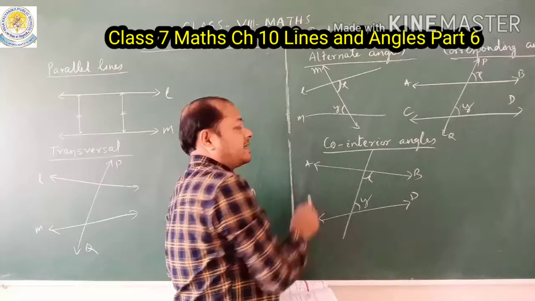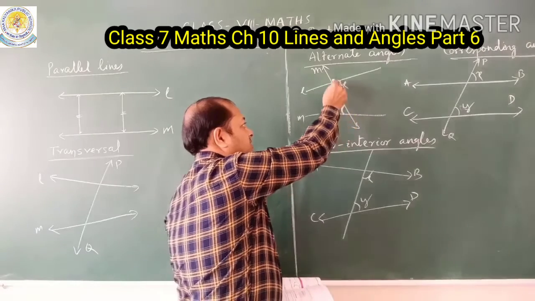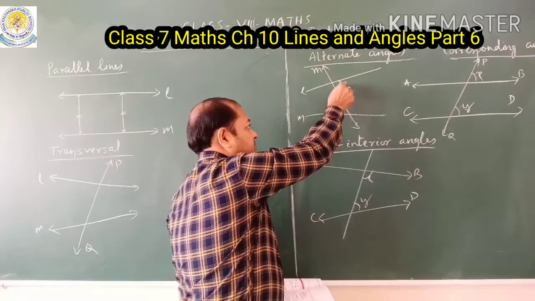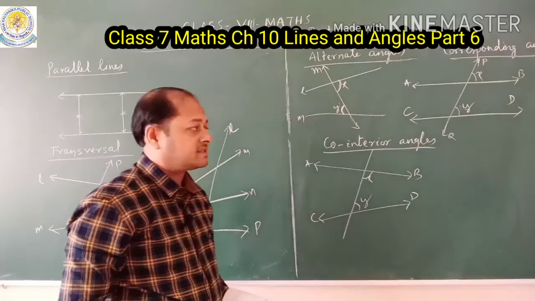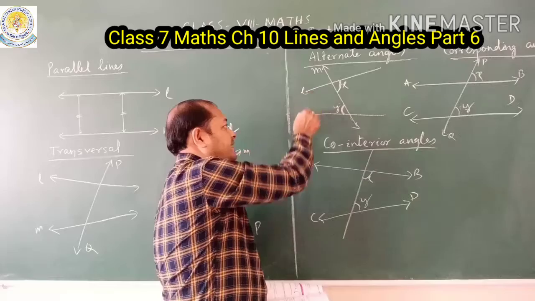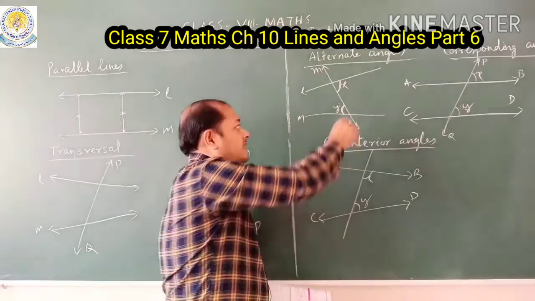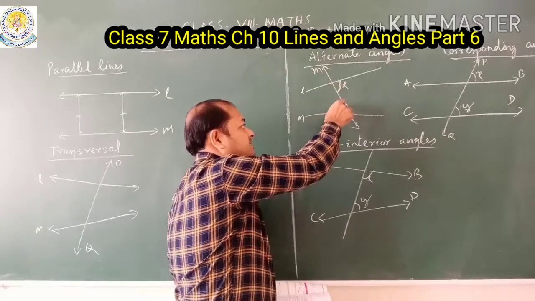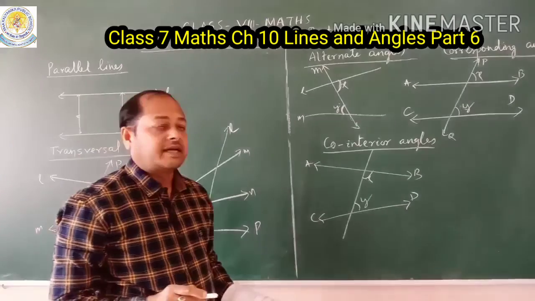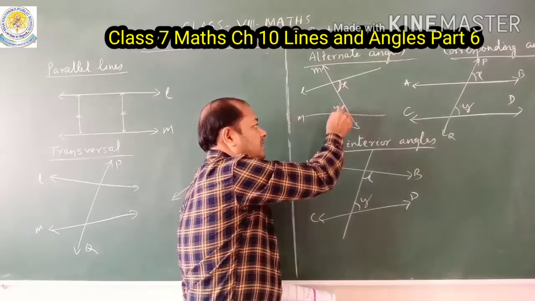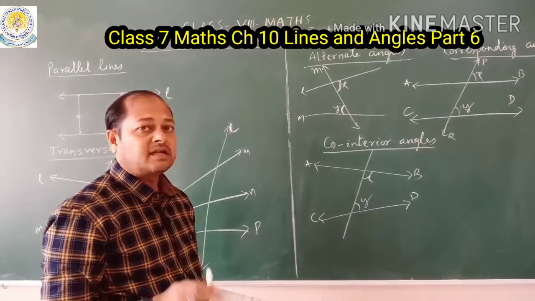Suppose X is an angle and opposite to angle X is angle Y, because this line is opposite to this one. So angle X is opposite to Y and it lies inside these two intersecting lines. The angles created inside these two lines and on opposite sides of the transversal, also remember it is opposite, are called alternate angles. So here X is alternate to Y. This X and Y are alternate angles.